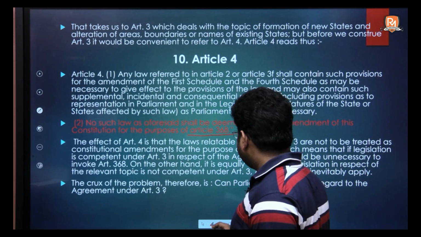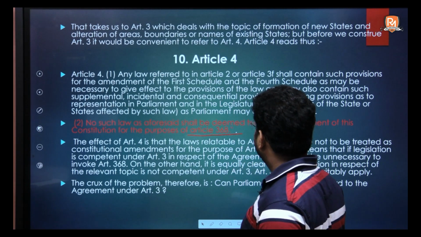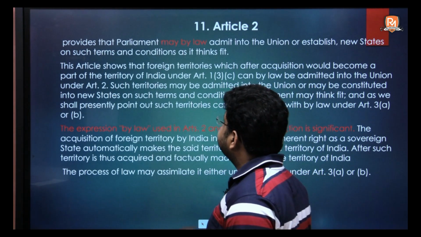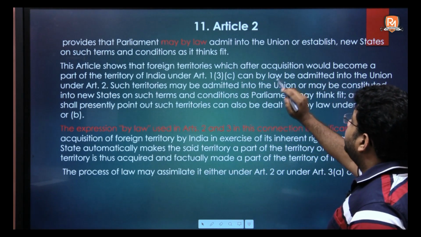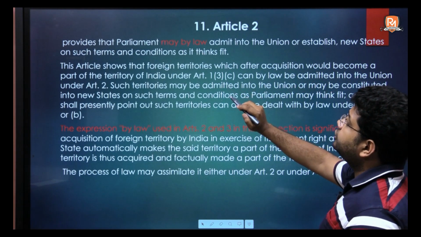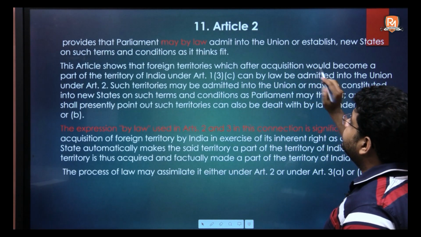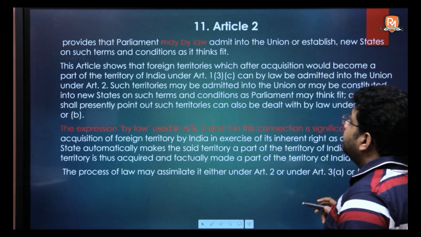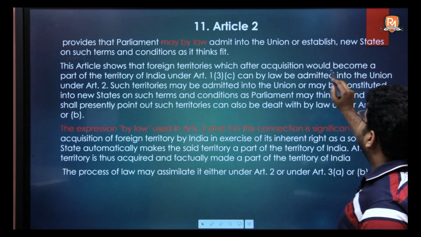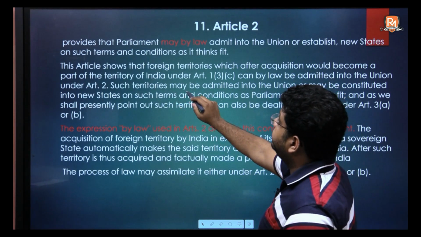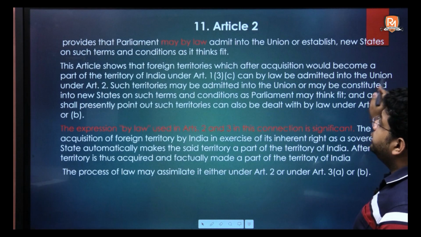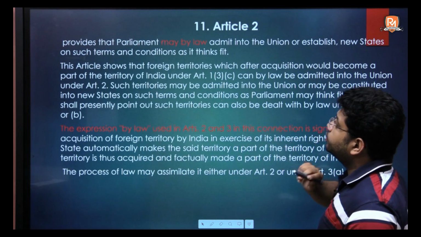Let's have a look at Article 2 before we move on. So, Article 2 provides that Parliament may by law admit into the Union or establish new states on such terms and conditions as it thinks fit. This article shows that foreign territories which after acquisition would become a part of the territory of India under Article 13C can by law be admitted into the Union under Article 2.